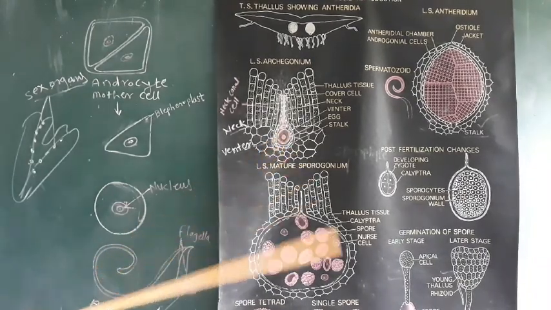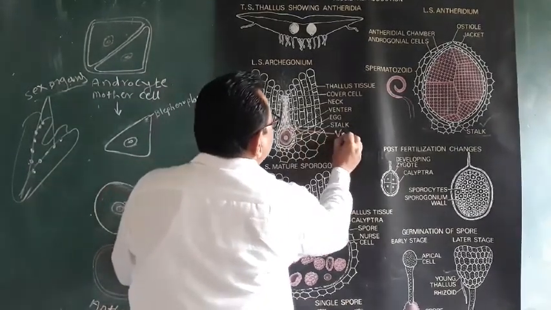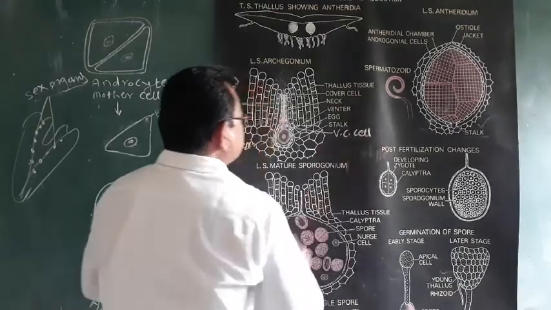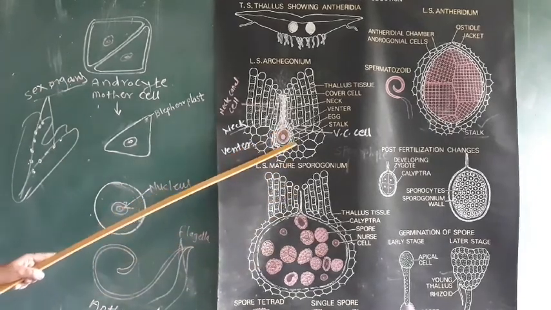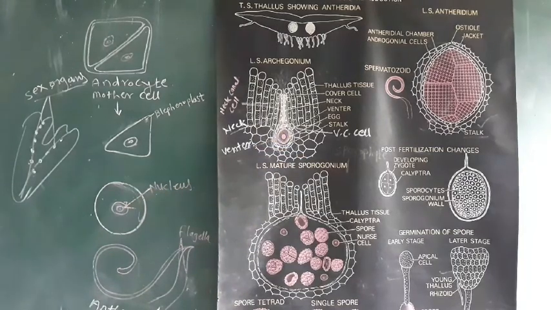Here is the venter canal cell, and at the base there is a single spherical egg.